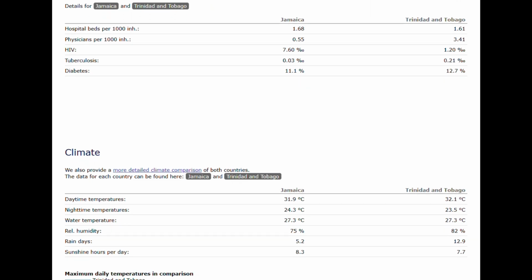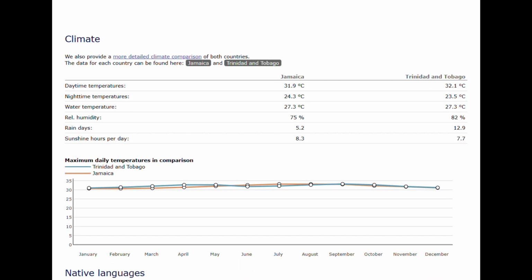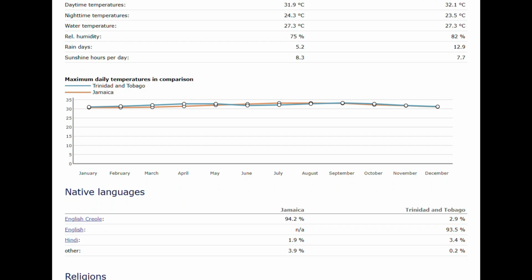And when it comes to the climate, they're very similar here. As you see, all of the percentages and numbers are pretty close, with the exception of the rain days, where there's more in Trinidad than Jamaica. And by looking at their maximum day temperatures, they're very similar.